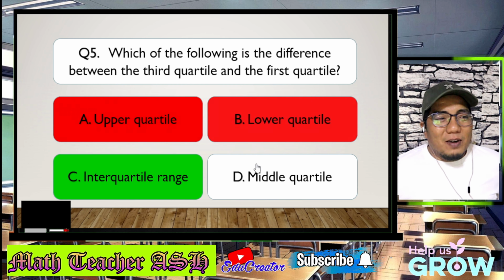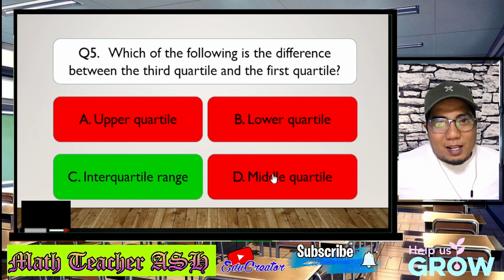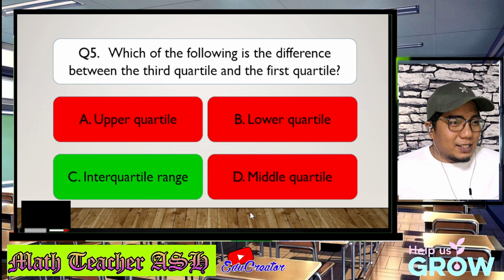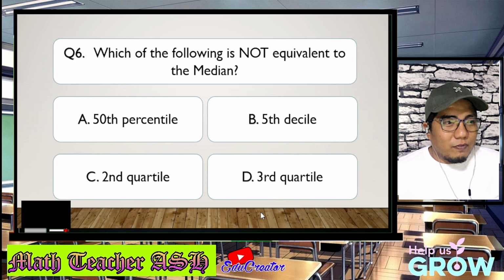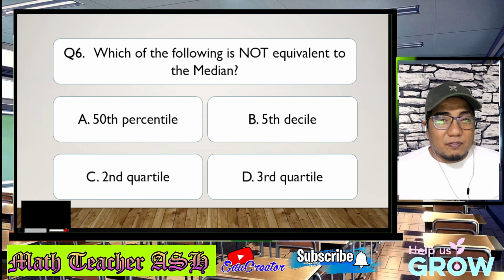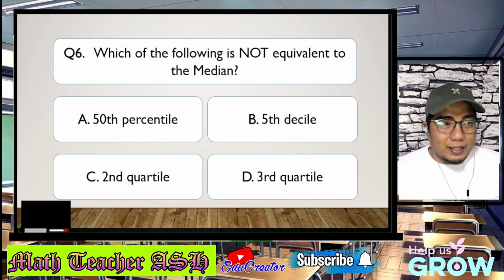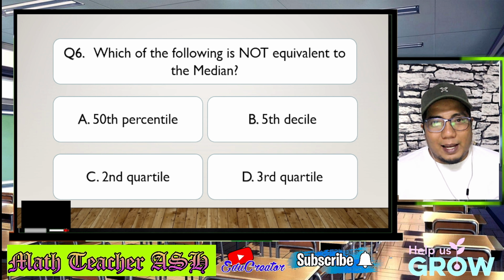Alright, very easy, my dear math learners. So now let us go to question number 6. Which of the following is not equivalent to the median? Is it A, 50th percentile, B, 5th decile, C, 2nd quartile, or D, 3rd quartile? I'll give you 5 seconds to think about your answer.